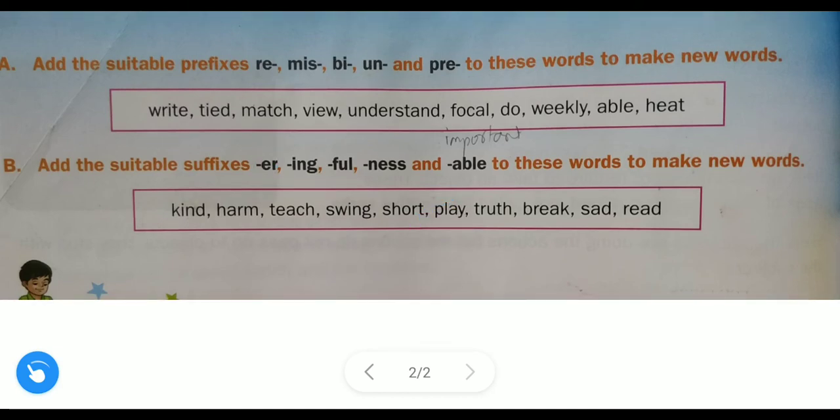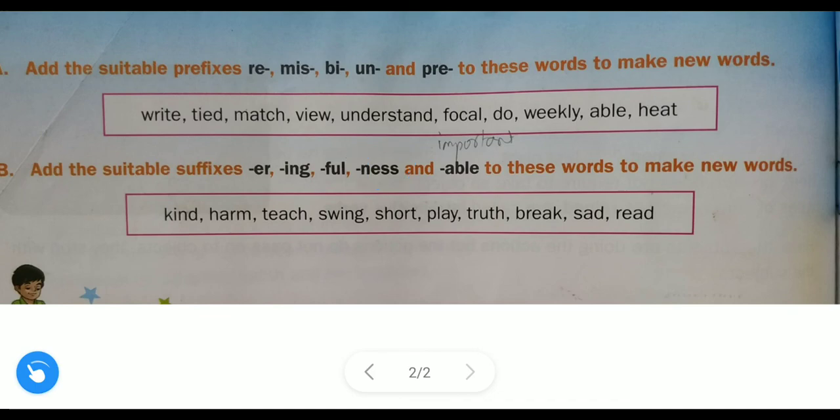Truth, ful, truthful. After that, break, breakable. Sad, ness, this suffix we will use, that is sadness. Read, readable. Understood? So like this we have to form new words with the help of suffixes and prefixes.